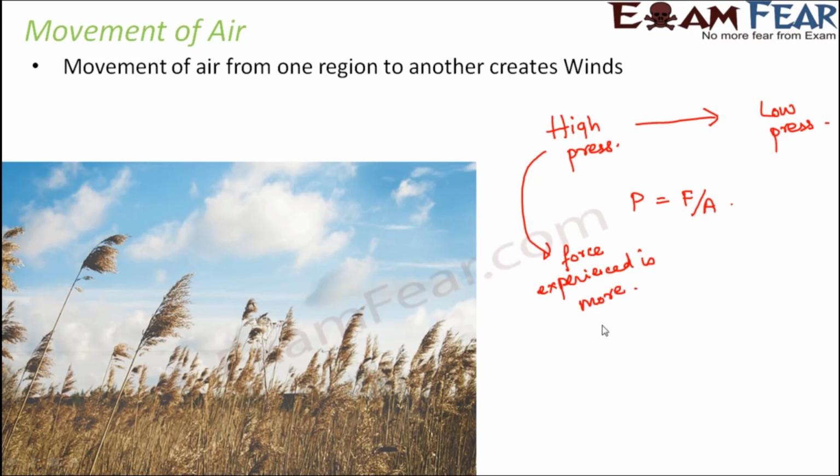Now, let us say that this is a particle of air in the high pressure region. Since this is a high pressure region, this particle is experiencing high force. Whereas, let's say there is another particle in the low pressure region, and this particle will experience a smaller force because the pressure is lower here. So overall, where is the particle experiencing more force? Obviously in the high pressure region.